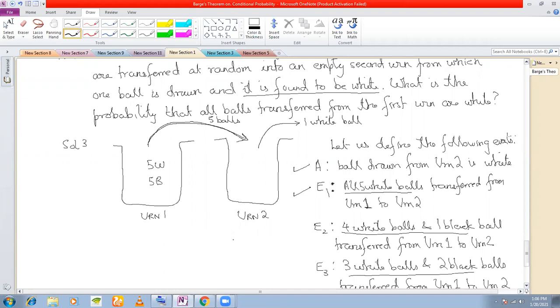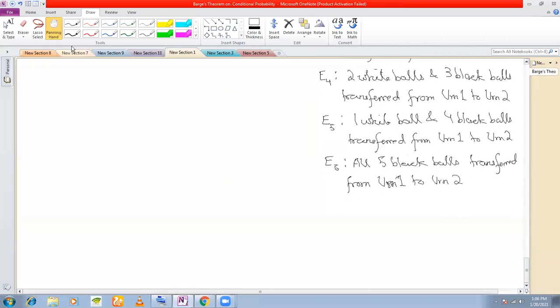The ball drawn from urn 2 is white. That means E1 slash A, right? So what is E1 slash A? Yes, sir. E1 slash A is the event that all 5 white balls transferred, given that... what is the event A?